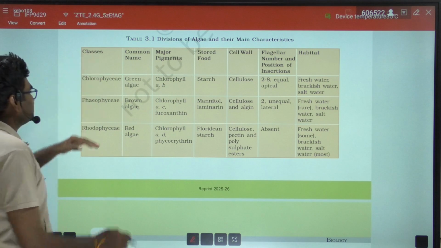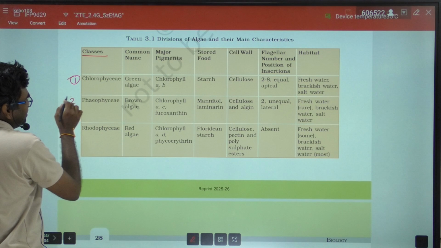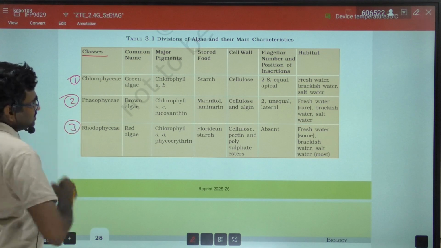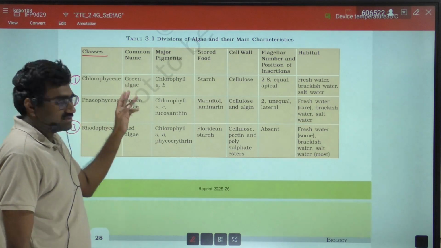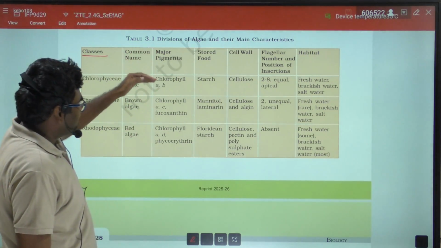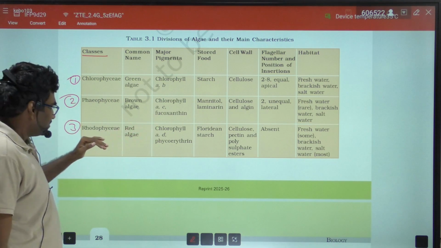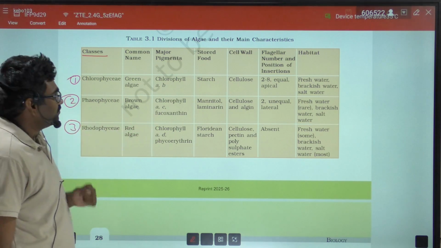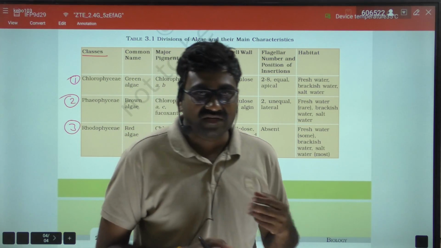Here classes are given, that is Chlorophyceae, Phaeophyceae, and Rhodophyceae. The common name of Chlorophyceae is the green algae, whereas Phaeophyceae common name is brown algae, and Rhodophyceae common name is red algae. And here we need to remember major pigments of different classes.